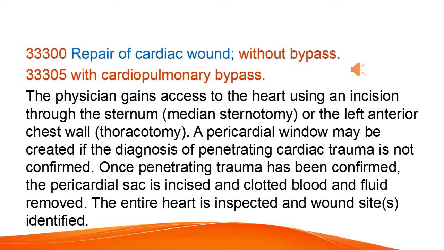A pericardial window may be created if the diagnosis of penetrating cardiac trauma is not confirmed. Once penetrating trauma has been confirmed, the pericardial sac is incised and clotted blood and fluid removed. The entire heart is inspected and wound site, S, identified.